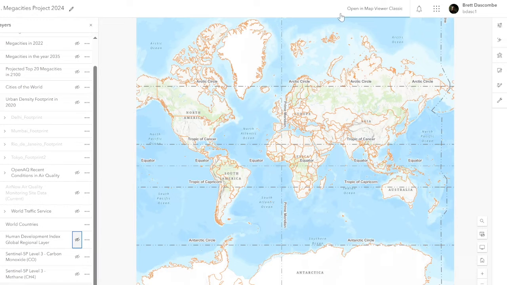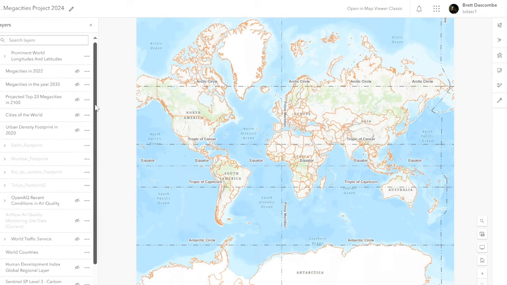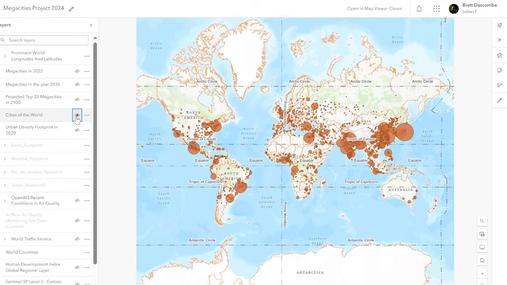I've put together a heap of layers here, so what you get is quite a wide range of layers. We're going to start with cities of the world. We could ask our year 11s where the major clusters of cities are in the world. And you talk about East Asia and South Asia as those dominant large areas of urbanization.